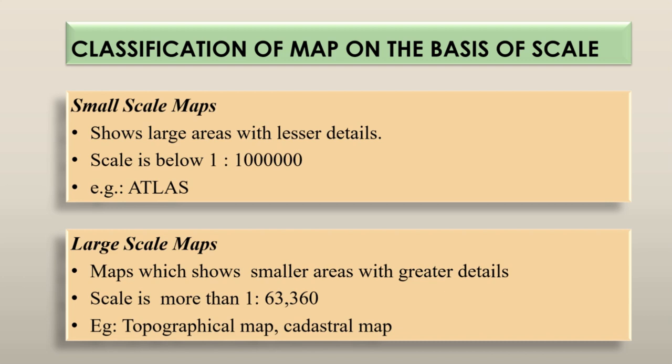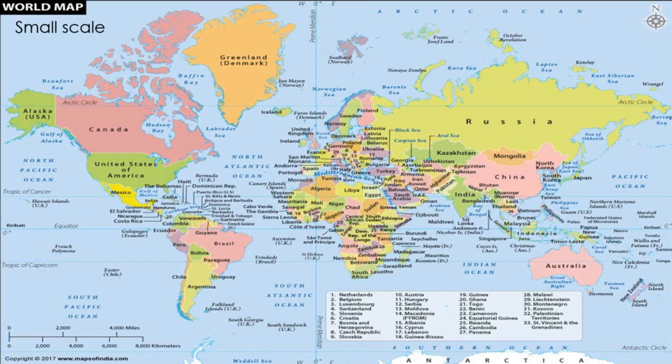For example, Atlas. Then large scale maps. Large scale maps are the maps which show smaller areas with greater details. They represent the detailed information of small areas. Here the scale is more than 1:63,360. Topographical map, cadastral map, plans, etc. come under this category of map, large scale maps.